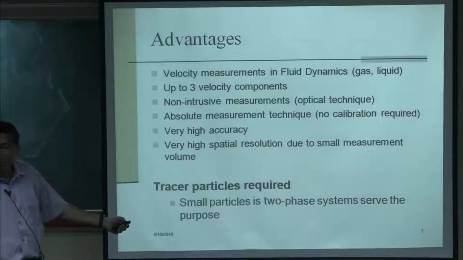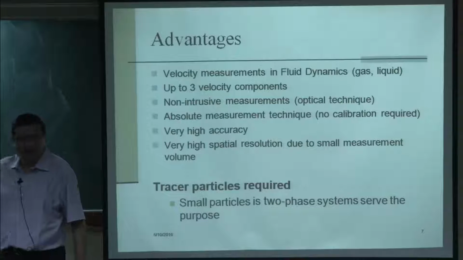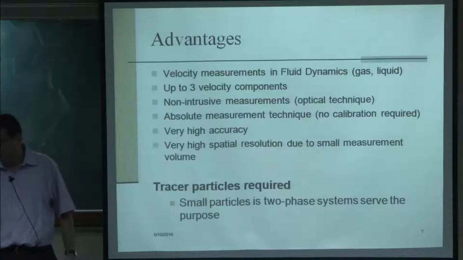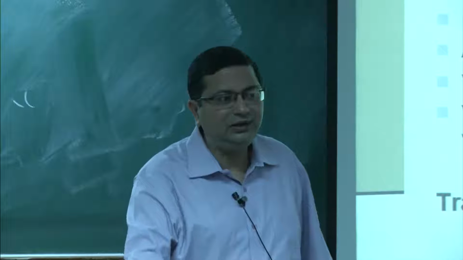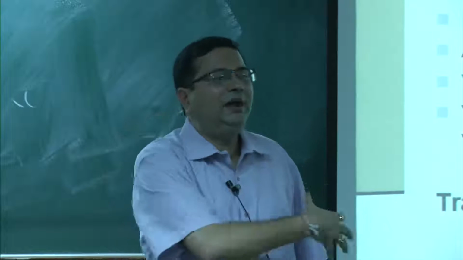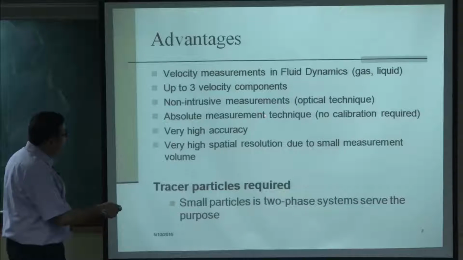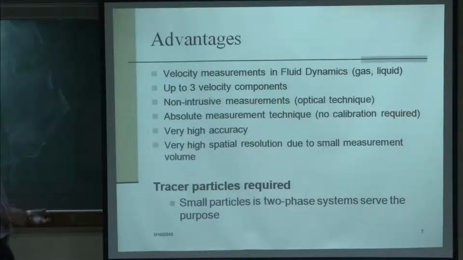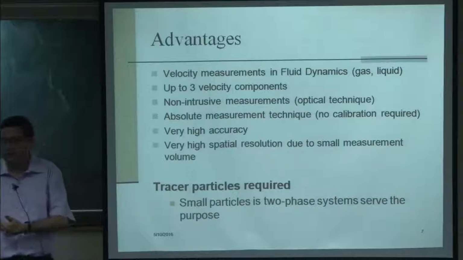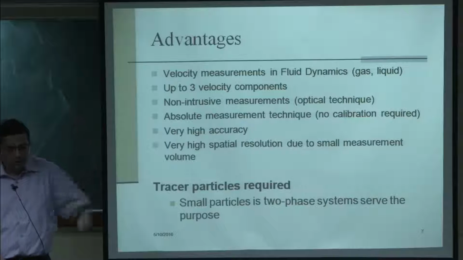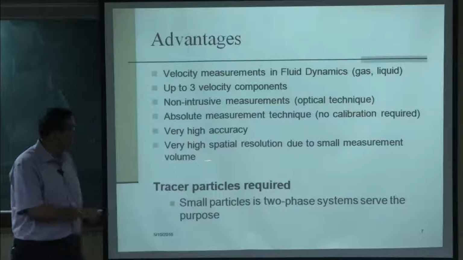So, directly you can measure the velocity, and that is something that, among all the measurement techniques, is unique. With a pitot you have to calibrate the pressure sensor; in hot wire you essentially get a signal in terms of current or voltage, and then you have to convert it back to the physical property, whereas this is a direct measurement. Another advantage is that it is very accurate, and the accuracy depends on the speed of the electronics, so it is not limited by the physical system but by the electronics. Nowadays, with improved electronics, we can get very good bandwidth and accuracy, and it has very high spatial resolution, because the measurement volume is very small.